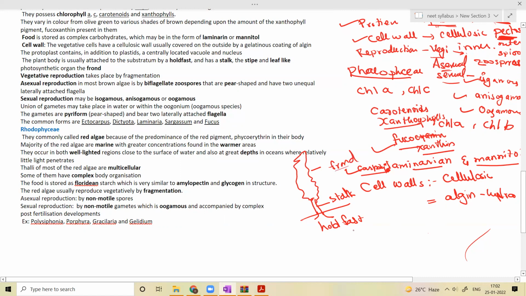So they have a holdfast, which holds the algae, which sticks the algae on the substrate. Okay, holdfast and stipe, the filamentous structure, the stipe. And the leaf-like frond. So this is the vegetative structure of the brown algae. Some branch like kelps. So vegetative reproduction.